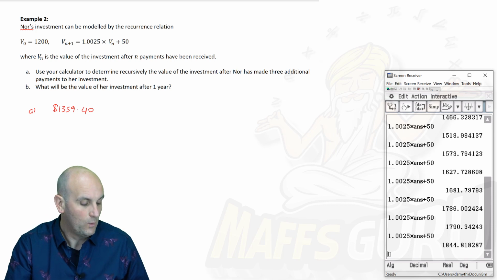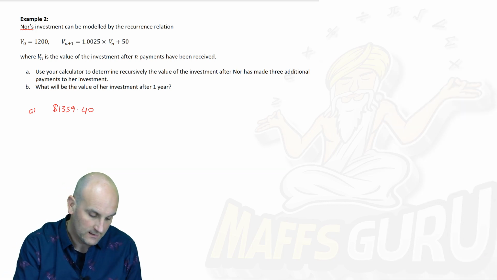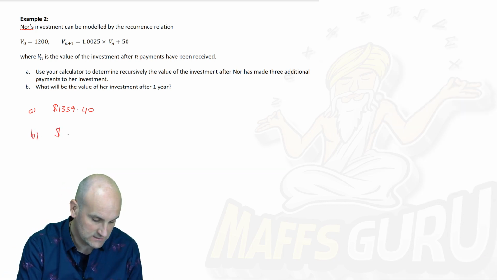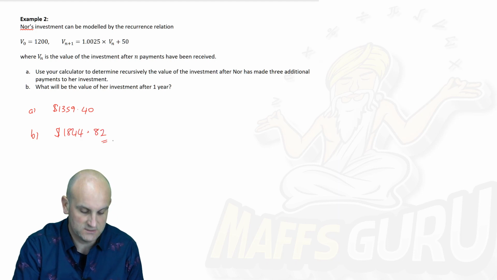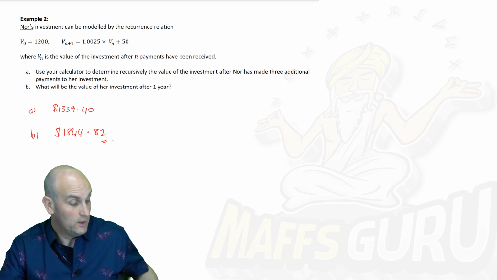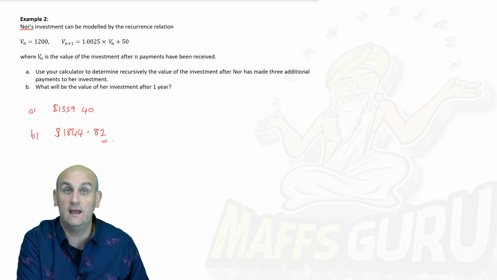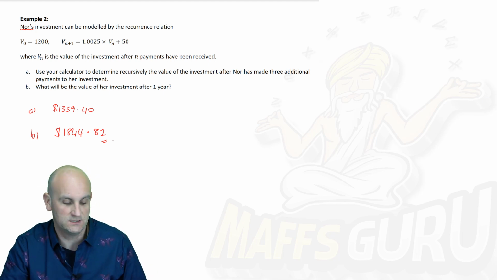But yes, at the end of 1 year, she will have had $1,844.82. Will she have enough to travel? Not a hope. I don't know where she's planning on going unless it's just down the corner, but that's a whole new discussion. There we go.